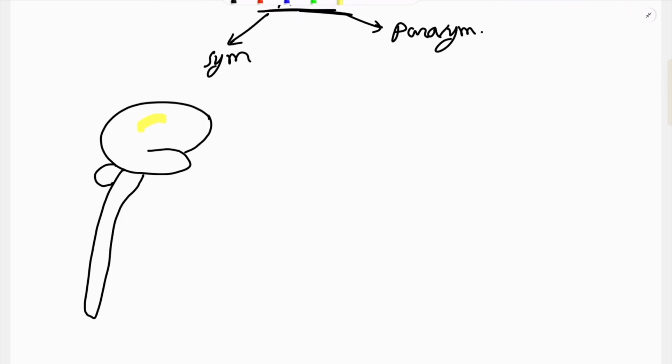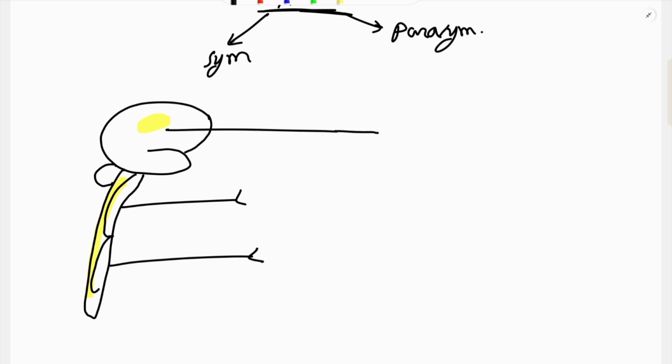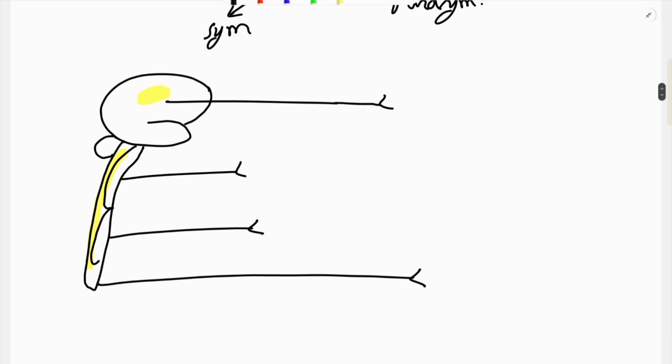So this is our brain and this is our spinal cord. The sympathetic nervous system originates mainly from the thoracic and lumbar region of the spinal cord, and our parasympathetic nervous system originates from the brain, means cranial, and the sacral region of the spinal cord. I am again telling, the sympathetic nervous system originates from the thoracic and lumbar region, and the parasympathetic nervous system originates from the cranial and sacral region.